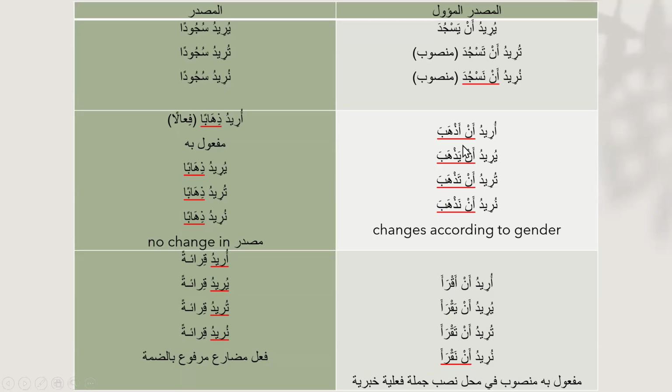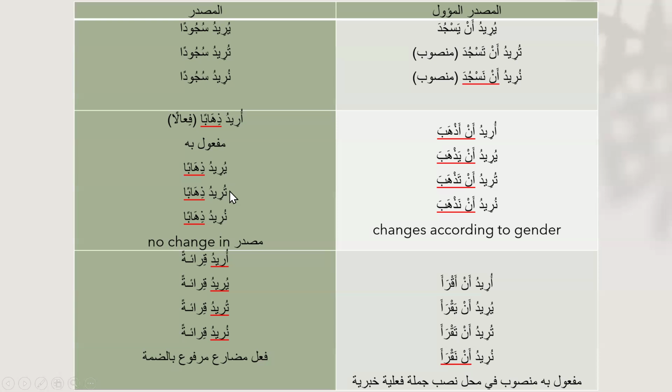Again, uridu an azhaba. Uridu zihaban, on the scale of fi'alan. Yuridu an yazhaba, it's maful bihi and it is yuridu zihaban. Turidu an tazhaba, turidu zihaban. Nuridu an nazhaba, nuridu zihaban. So here you can see this verb, fi'l mudari, is changing according to the gender. With the ana, we are putting here hamza. With the huwa version, we are going to put ya. With the anta version, we are going to put ta. With the nahnu version, we are going to put na. This fi'l mudari changes according to the person.